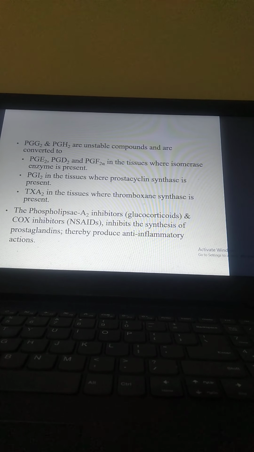Phospholipase A2 inhibition by glucocorticoids, and COX inhibition by NSAIDs, inhibit the synthesis of the prostaglandins, thereby producing anti-inflammatory action. So anti-inflammatory action is produced by both of them, glucocorticoids and NSAIDs. Glucocorticoids are phospholipase A2 inhibitors, and NSAIDs are COX inhibitors.